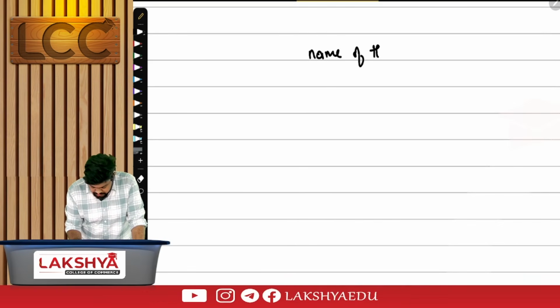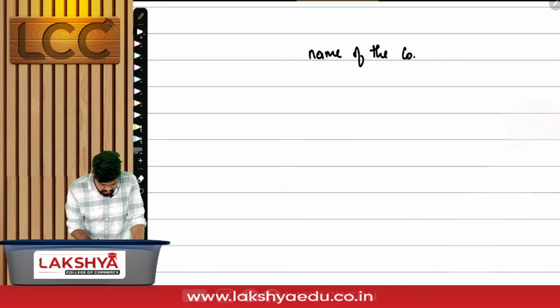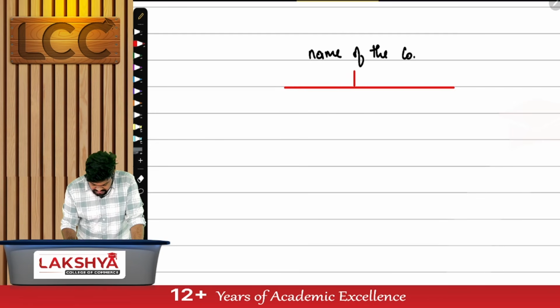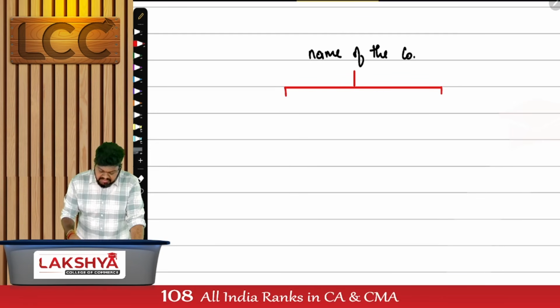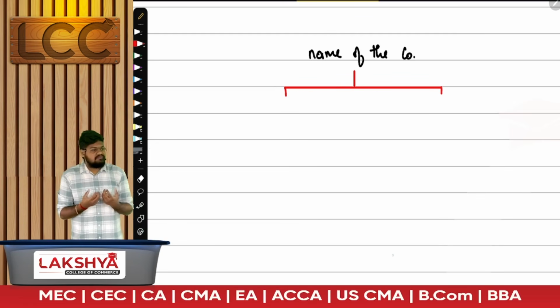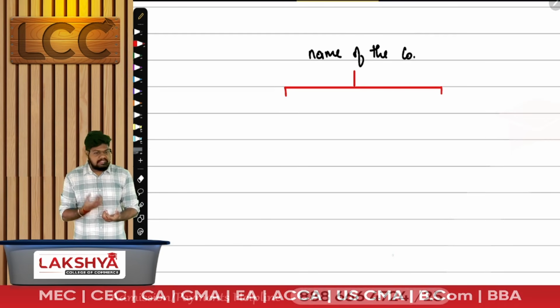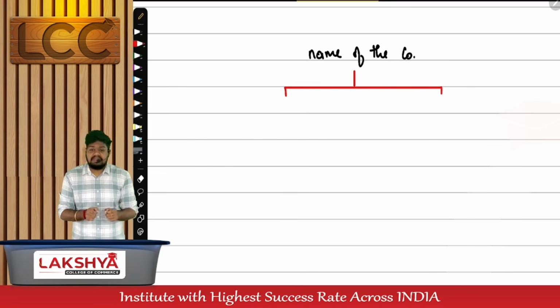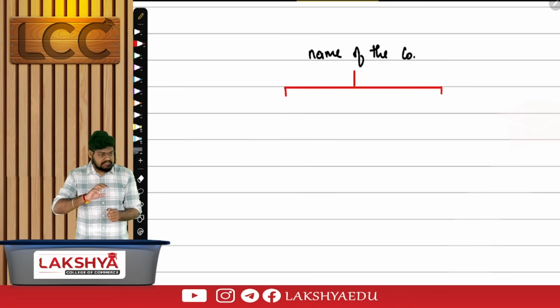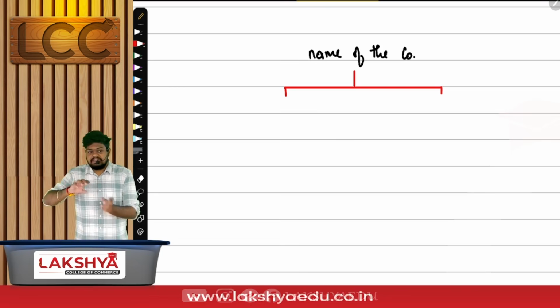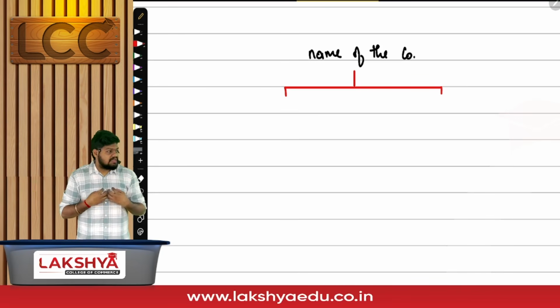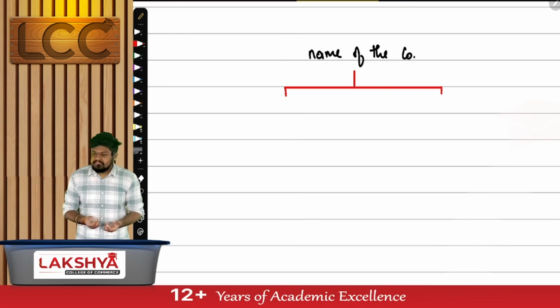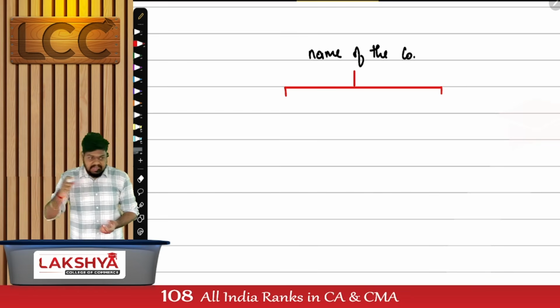Name of the company. A lot of people get this wrong. Name of the company doesn't only mean the brand name of it. It has two varieties of names. One is basically your suffix attached to the company, which is also part of your name. Don't get this wrongly interpreted. Suffix is not an addition. It is also part of the name of the company. Now, Reliance Industries Limited is the entire name of the company.